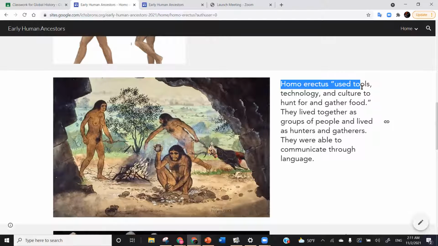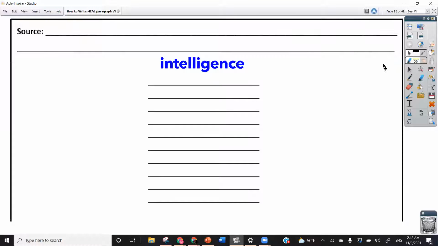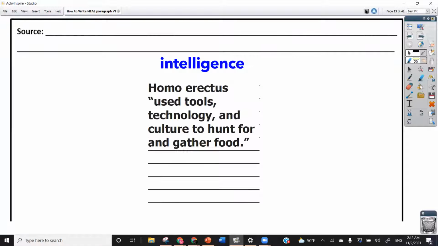Here is a good example. So essentially, you are copying or summarizing the details from the website and including them in your MEAL paragraph worksheet. So they should look like this after you've done that. See just a few details right there in the middle. And as I said before, one important thing is that you also include the source.